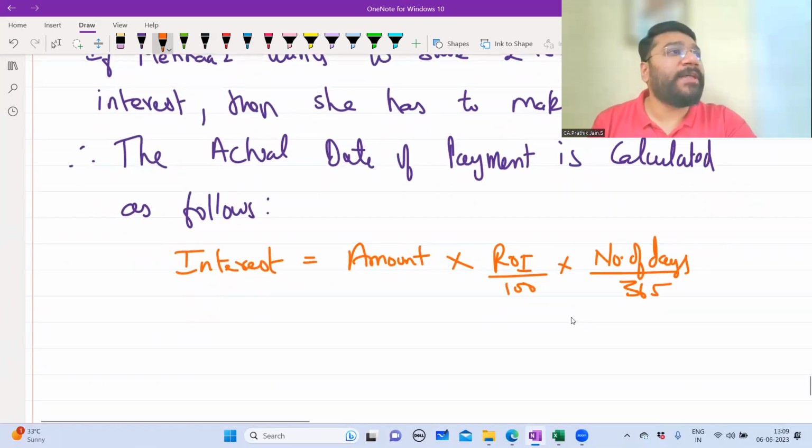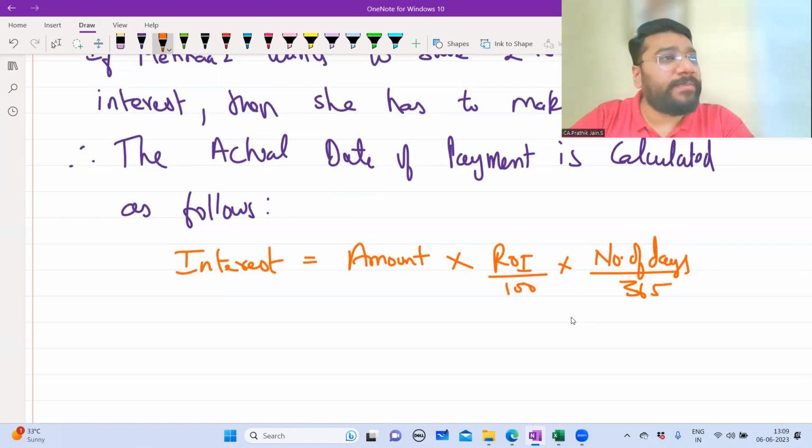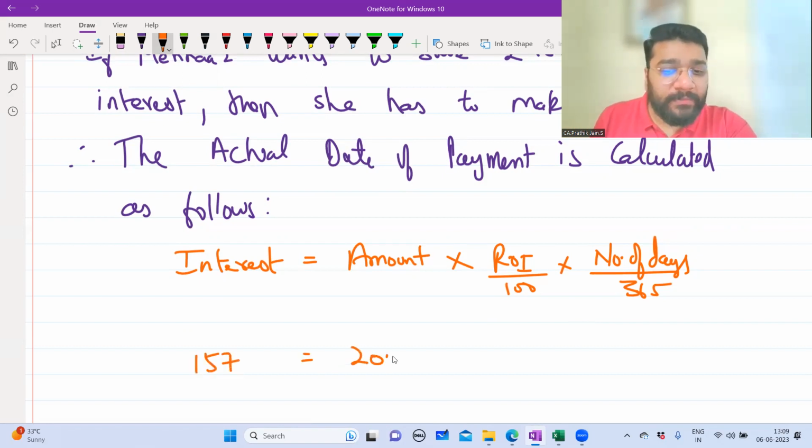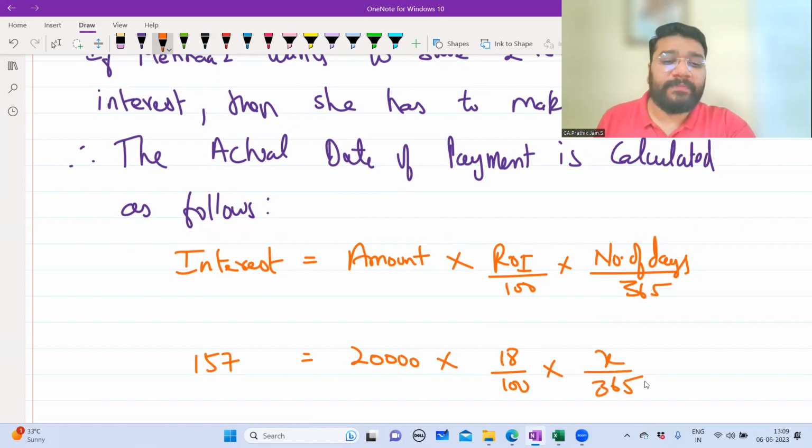Interest formula. Interest, how do we calculate? Amount into rate of interest by 100 into number of days by 365. The only twist here is that interest is given, which is 157. Amount is known, 20,000. Rate of interest, 18 by 100. Number of days early payment is X, divided by 365. Okay, not okay?